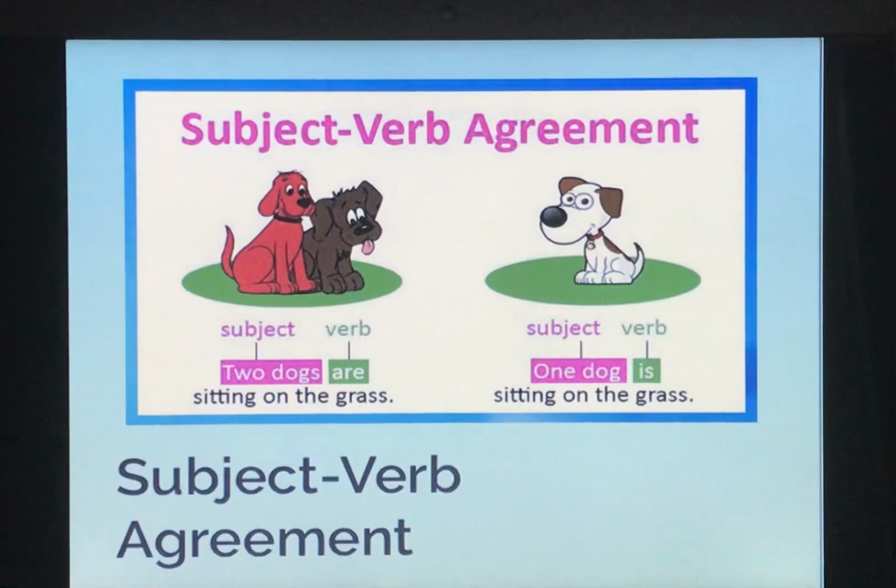With one singular we use is and with plural we use are. Now here as you can see, two dogs, that means more than one, are sitting on the grass. Okay, one dog is sitting on the grass. One dog, that means one, it is singular, that's why I have used is. Two dogs, that means plural, more than one, that's why I have used are. Okay, so these are the two rules.